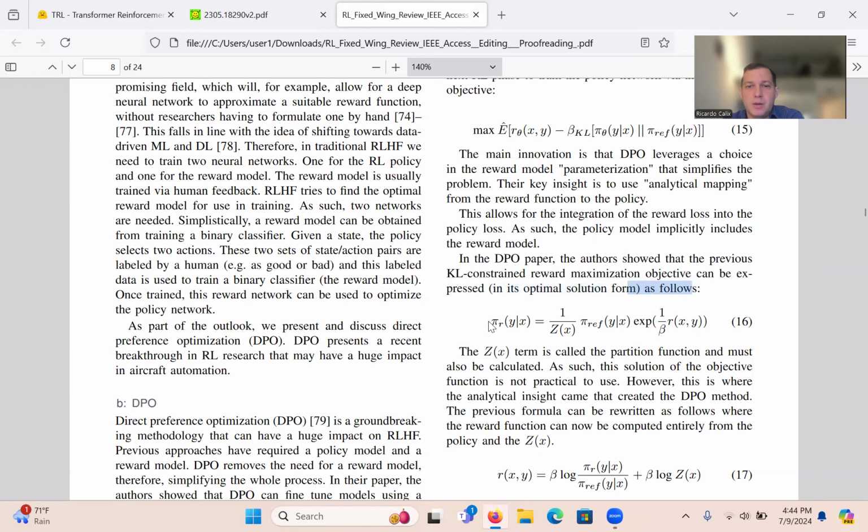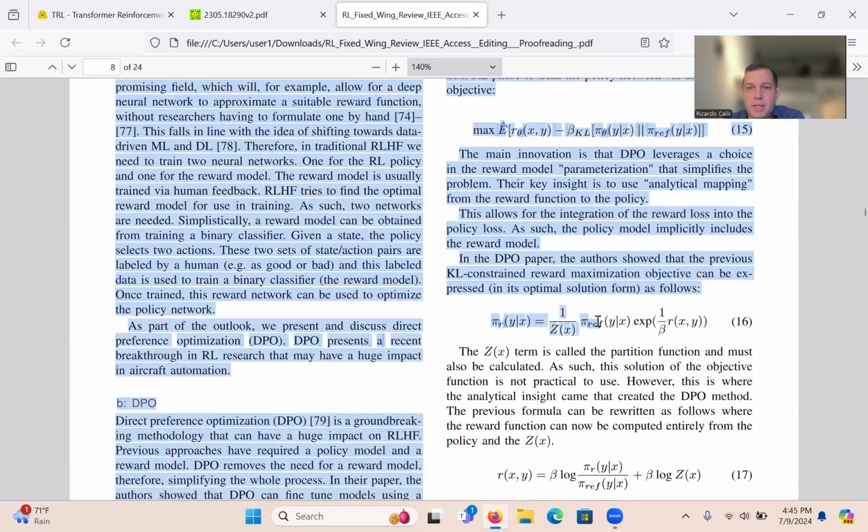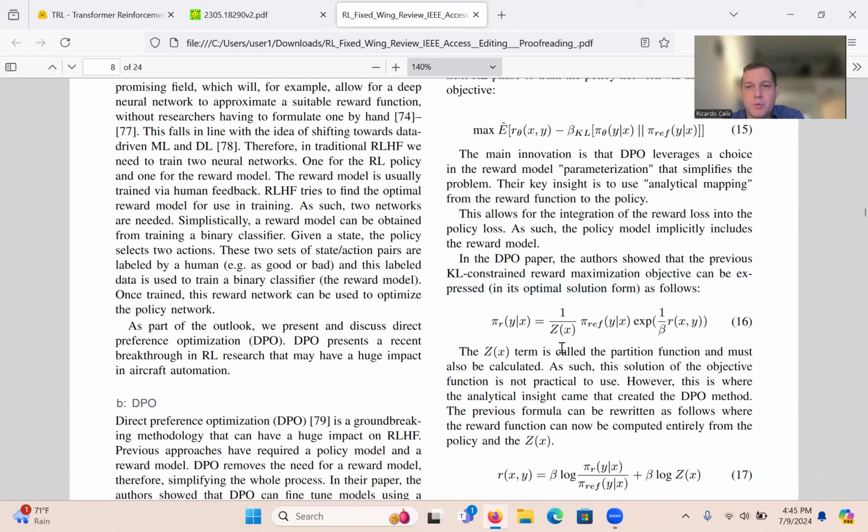If you notice here, they rewrote the terms in terms of the policy, rearranged them, and here you can see the reward is expressed. They have the C term, which is a complex equation as well.